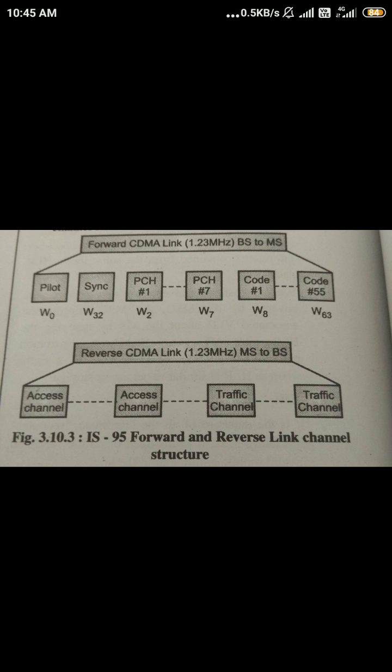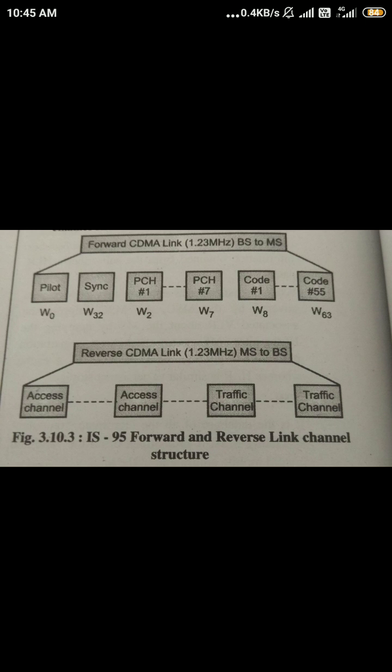Now the reverse traffic channel can multiplex primary voice and secondary data or signaling traffic. Means you perform messaging, you perform calling, or video calling, audio calling, whatever, all these call progresses take place with the help of the reverse traffic channel. In that you can send different messages, order messages, then again the data message, handoff message, or parameter response message. Different such messages are transmitted with the help of this traffic channel.